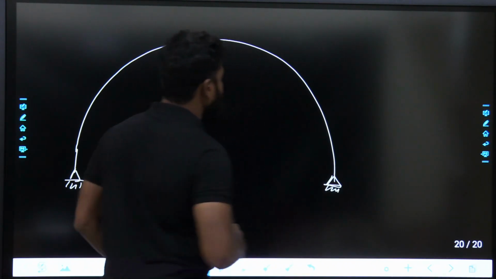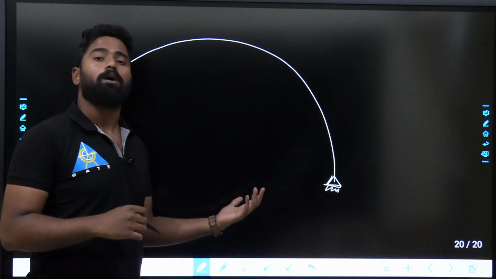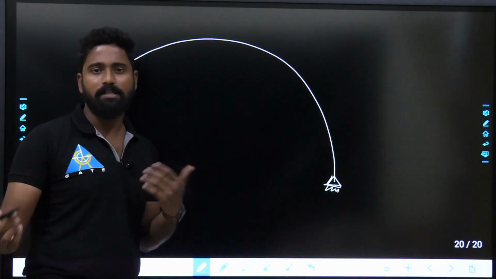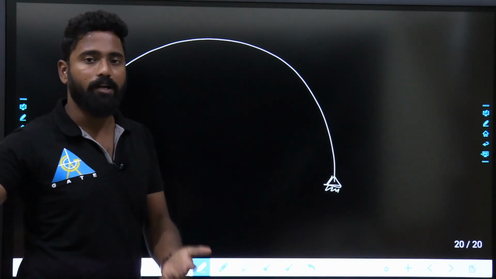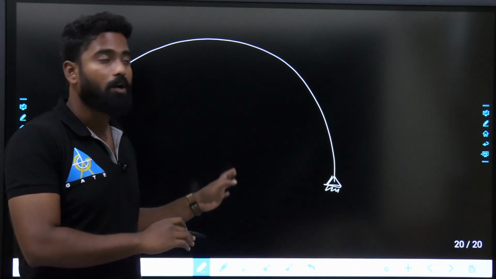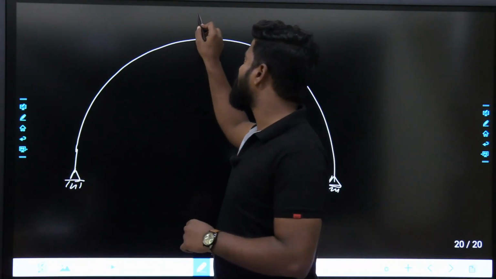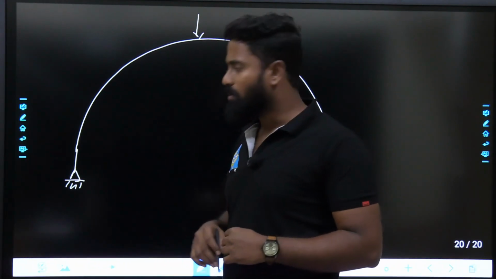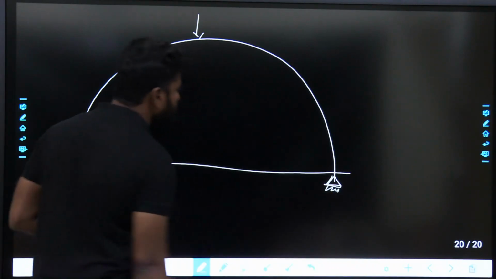2-hinge arch will be something like this. This is an indeterminate structure, and we'll see what exactly determinacy is. I told you that determinacy, how to find out all those things, we'll see. I'm telling you just, this is an indeterminate structure, 2-hinge arch. Here when load is applied, how to calculate the forces. If at all a rib is provided like this, then how to calculate the forces.